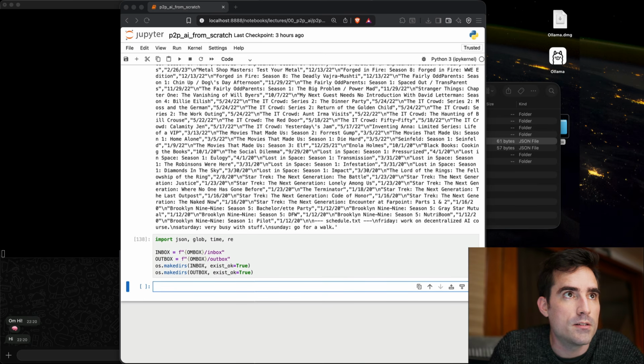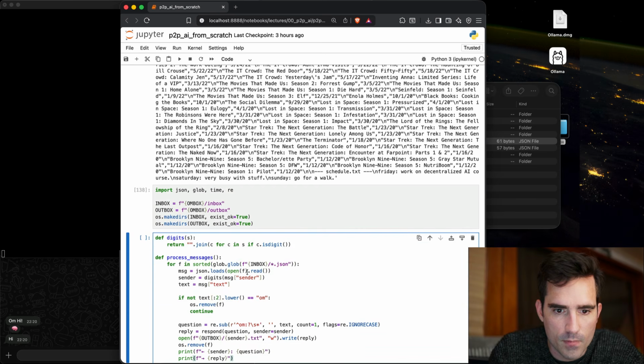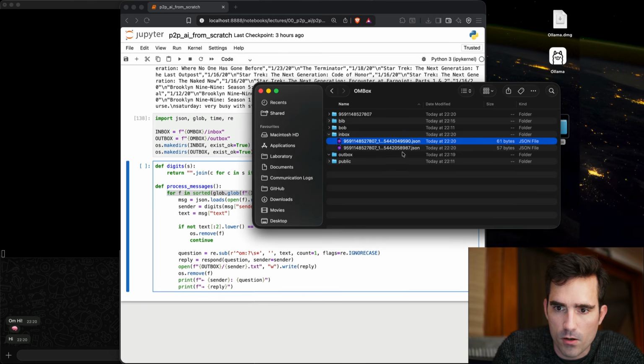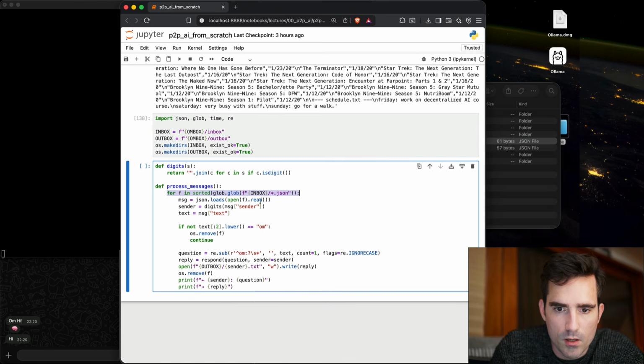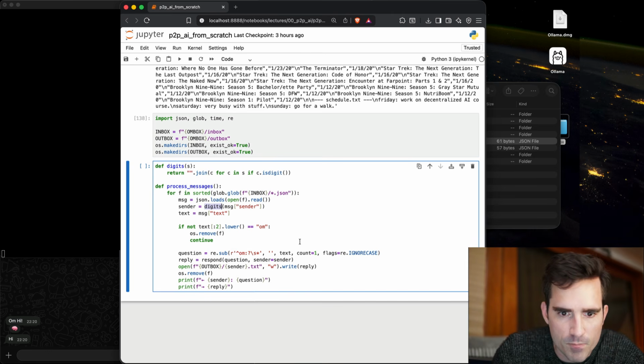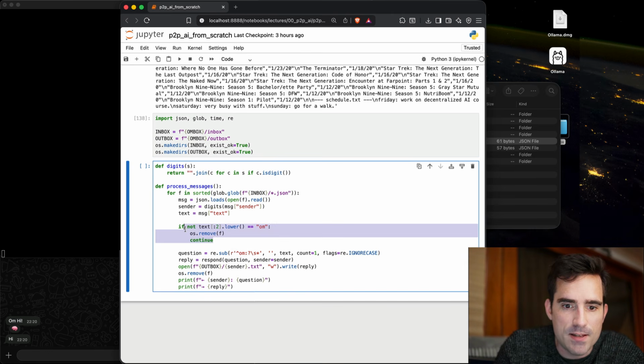Now I'm going to copy paste in this code and explain what it does, just to save us a wee bit of time. So process messages: for each of the messages in the inbox, meaning go through all the messages in the inbox, load the message, find the sender and the text. The sender is the phone number, like the user ID number, so this number right here. Then check to see if the first 2 letters of the message are OM.